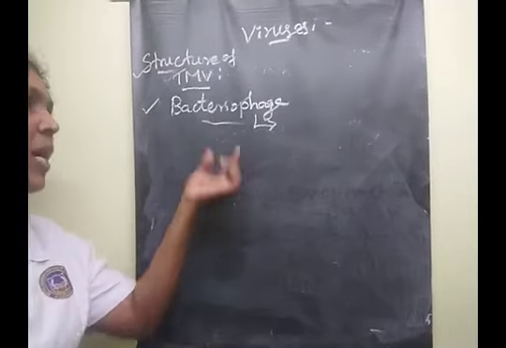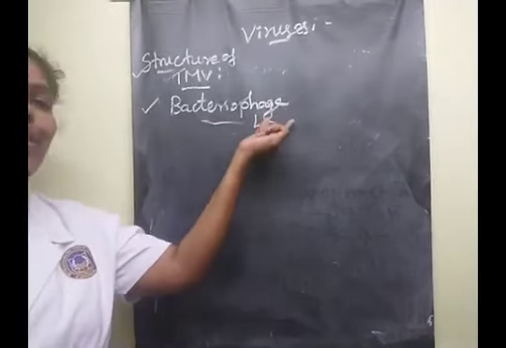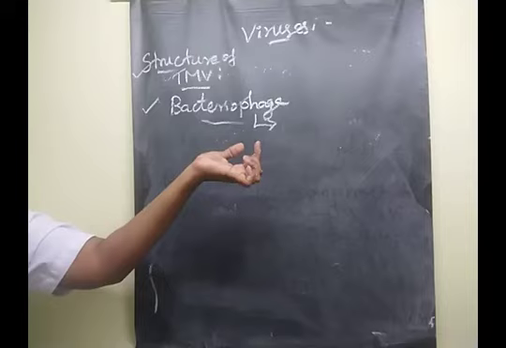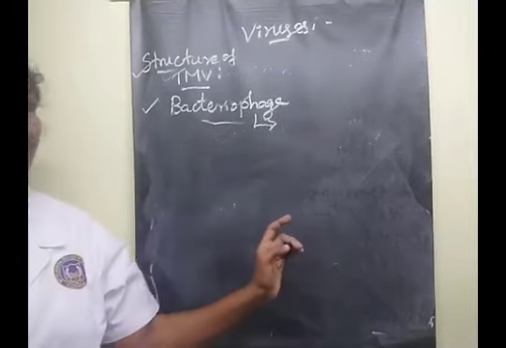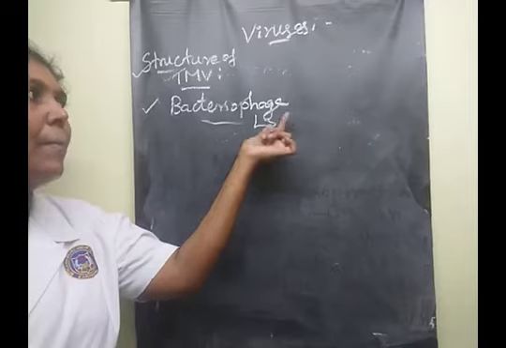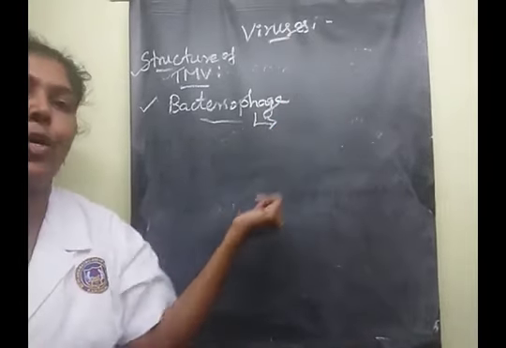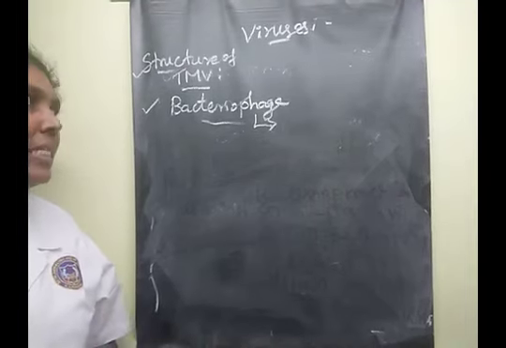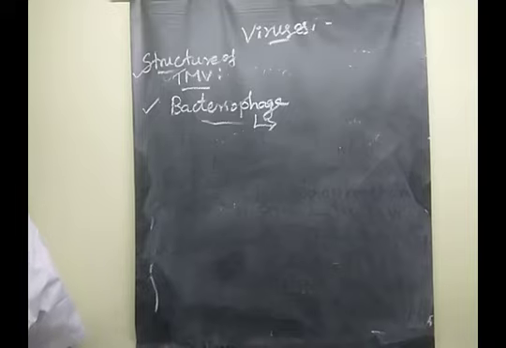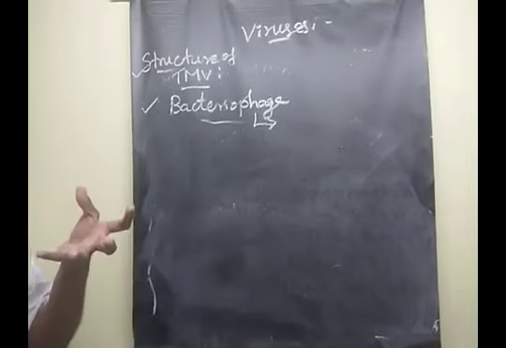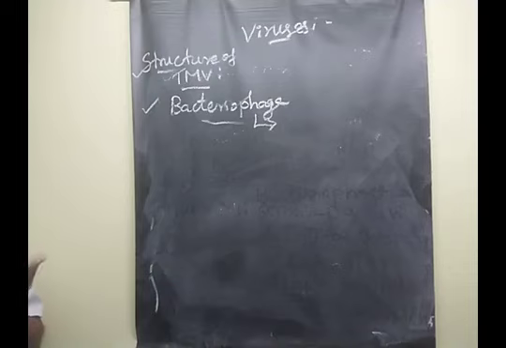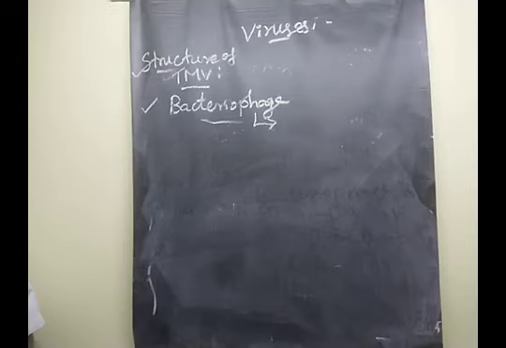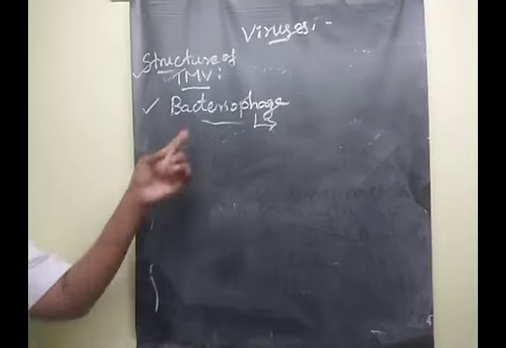First one: what do you mean by bacteriophage? Very important, one of the 2-mark questions, children. The viruses infecting bacterial cells are called bacteriophages. This 'phage' means to eat, so literally the eaters of the cells. That is the meaning of bacteriophage: eaters of bacteria. Clear?